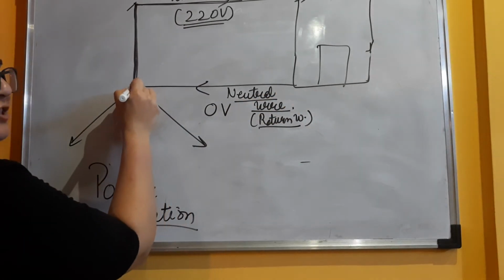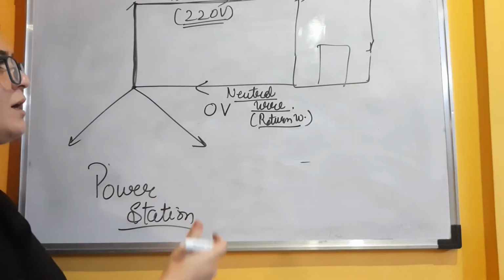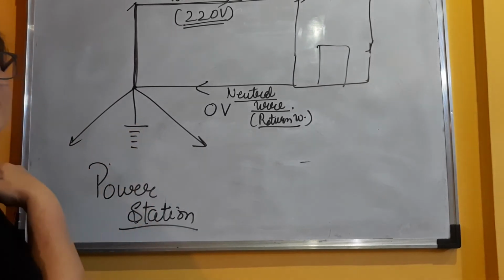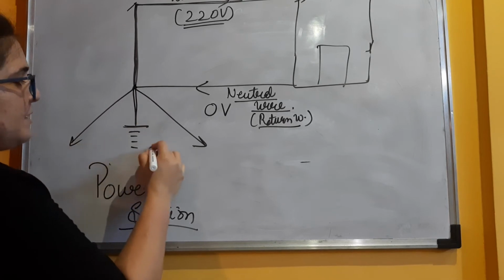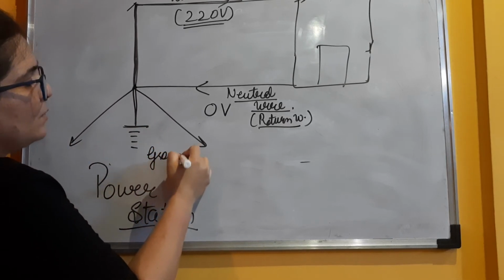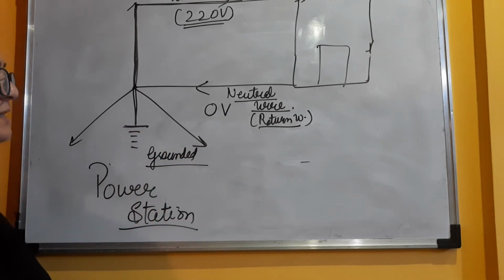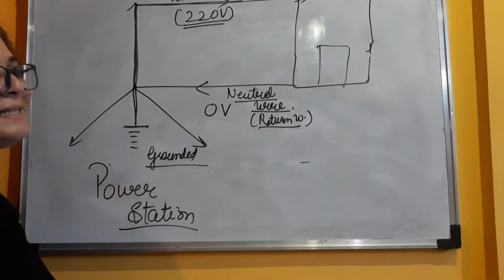So this is a power station. At the power station from where the electricity is coming to your house, at their end itself they do the earthing of it, or we can say that the neutral wire is grounded. It is grounded at the power station itself, so that it always remains at 0.